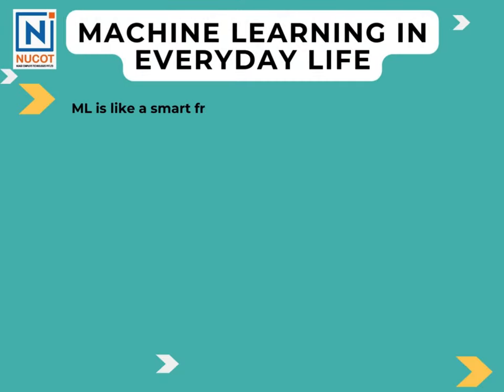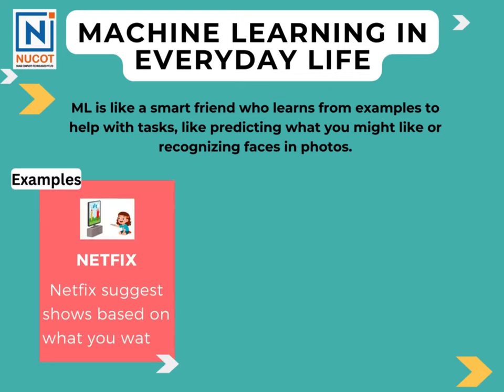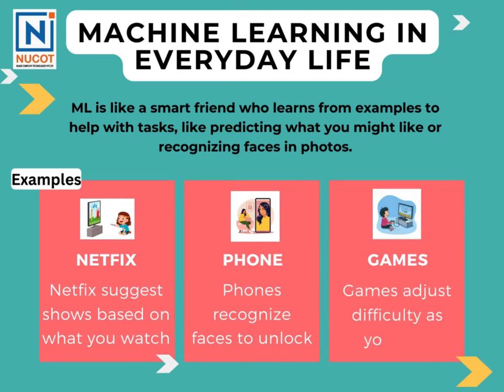Machine learning in everyday life. ML is like a smart friend who learns from examples to help with tasks, like predicting what you might like or recognizing faces in photos. Netflix suggests shows based on what you watch. Phones recognize faces to unlock. Games adjust difficulty as you play.